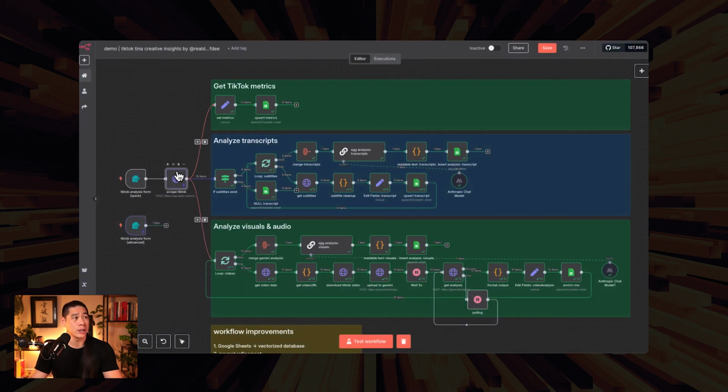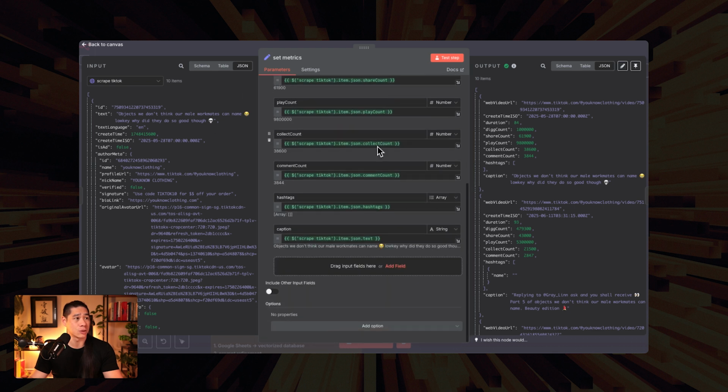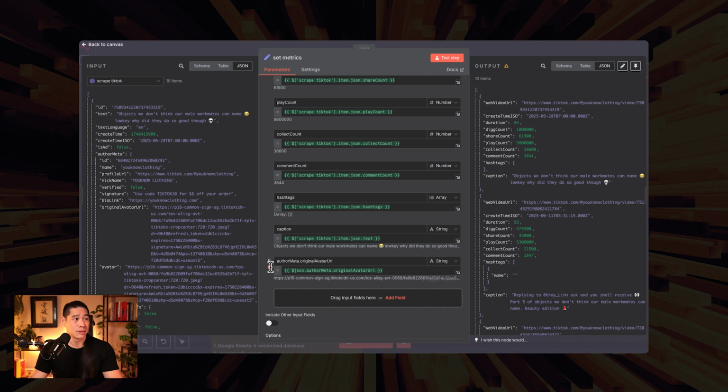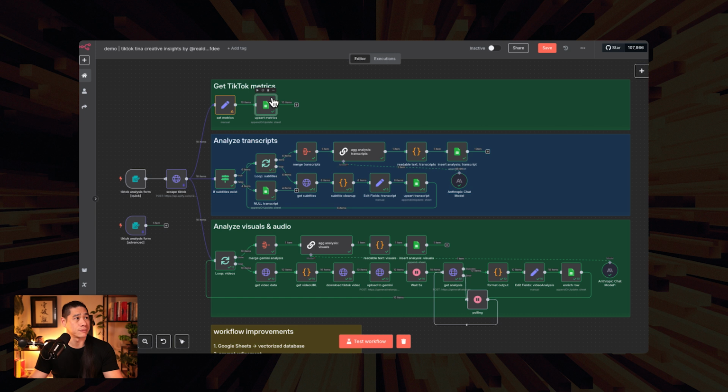And once we finish the scraping, that's where we push it into the three different streams. The first stream being just getting the TikTok metrics. So from the data that comes out here, as you can see, we pulled 10 items. We just want to be able to map the different fields into the fields in this set metrics node. Really simple way to do that is just to take it and drag it over. Right, that's literally it. So for each item, it will pull out the different fields in here for us to then throw into our Google Sheet right here, upsert metrics.